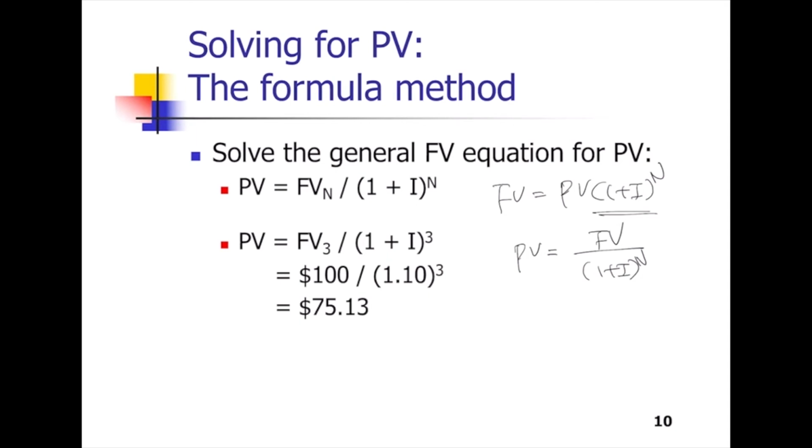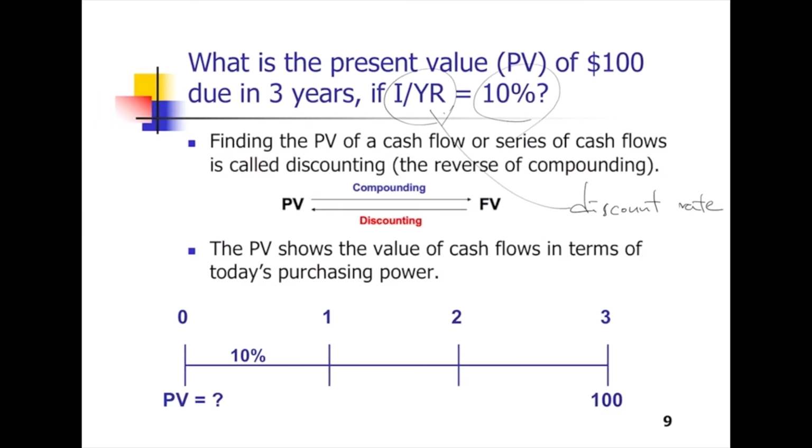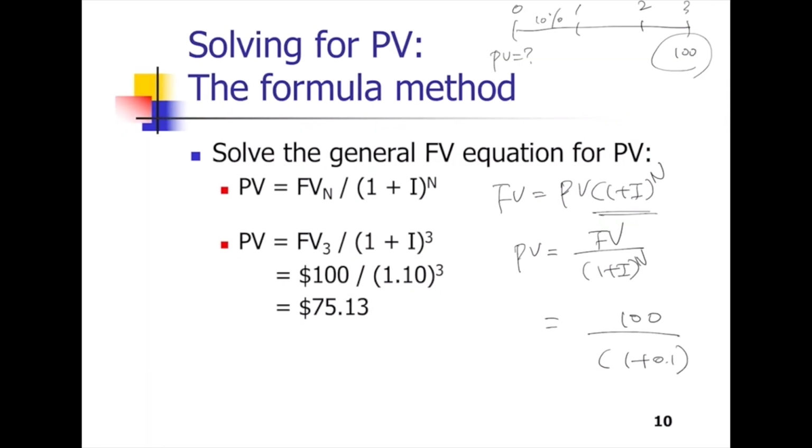So in this case, 0, 1, 2, 3, 100, and we want to know the present value, right? So input the numbers. The future value is 100, and the discount rate was 10%, right? Yeah, 10%. So 0.1, and what is N? The period, the discounting period. So how much time? 1, 2, 3. So discount 3 times, and you get this number.